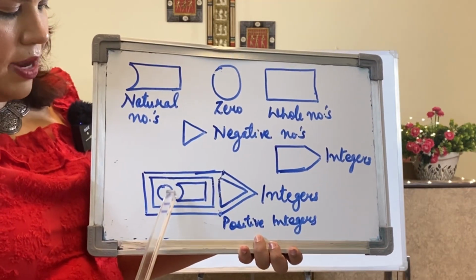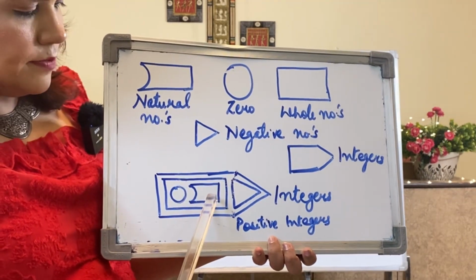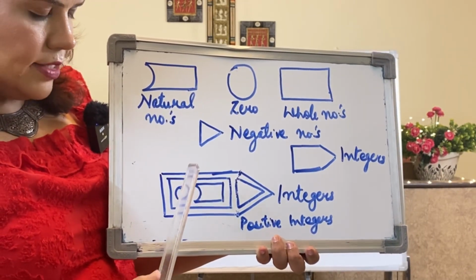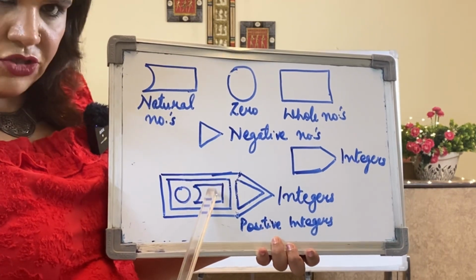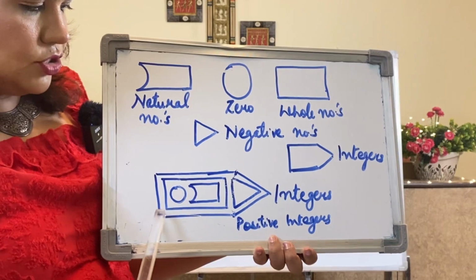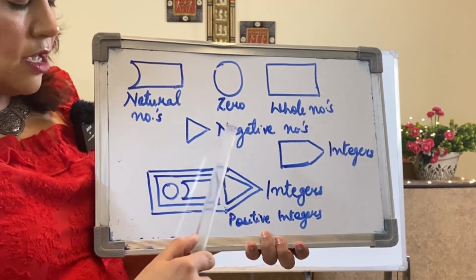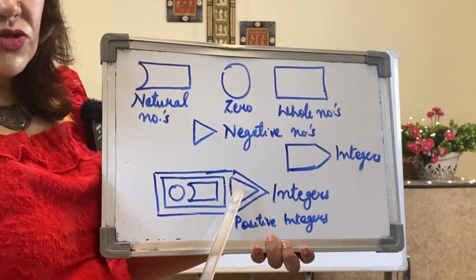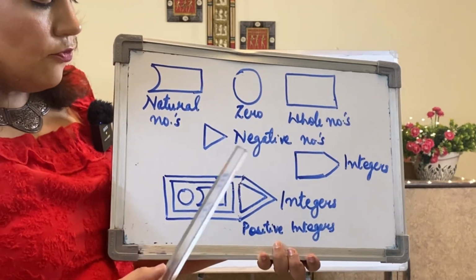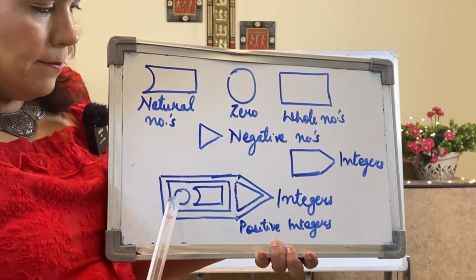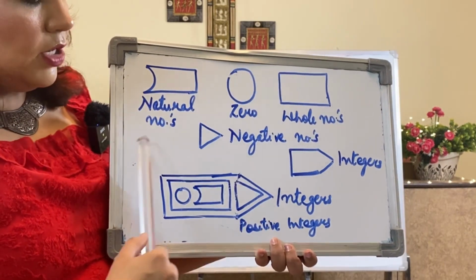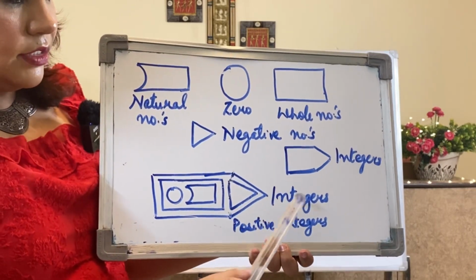See, the whole number has 0 and natural numbers. This rectangle is the whole numbers, which has 0 and natural numbers also. And they all are part of these integers, which have whole numbers plus negative numbers. So this family represents integers, which is a collection of whole numbers and negative numbers put together, and they form a new collection called integers.